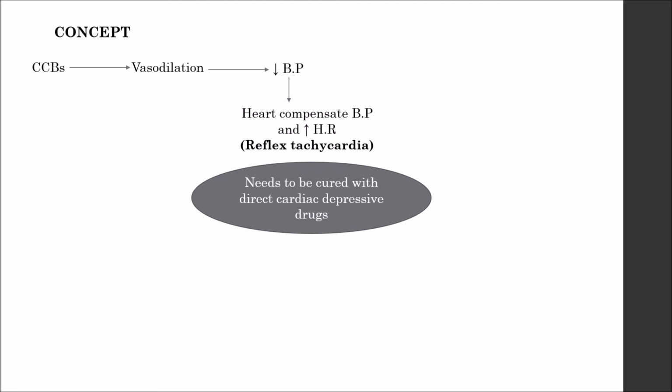Now, nicardipine was a drug of choice for hypertensive emergencies, which also produces reflex tachycardia. But if this drug is given with beta blockers, it avoids the condition of reflex tachycardia. So this was all about the concept of reflex tachycardia related to calcium channel blockers.